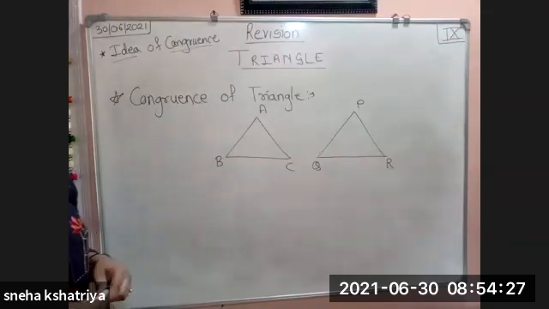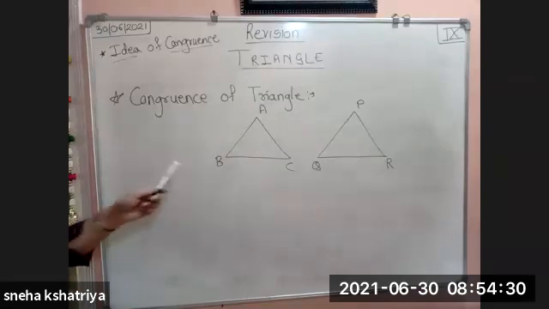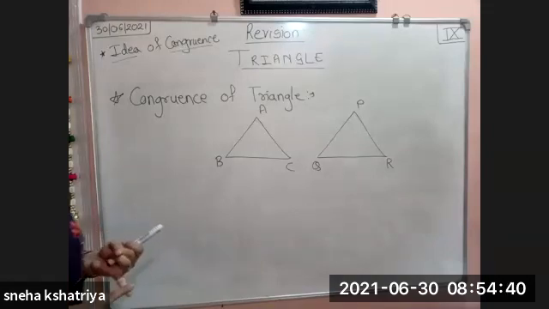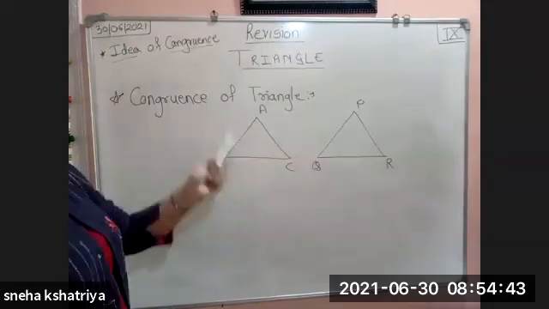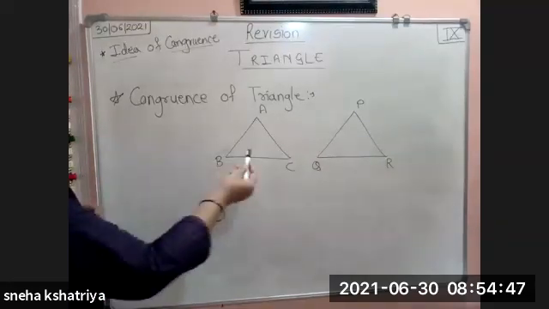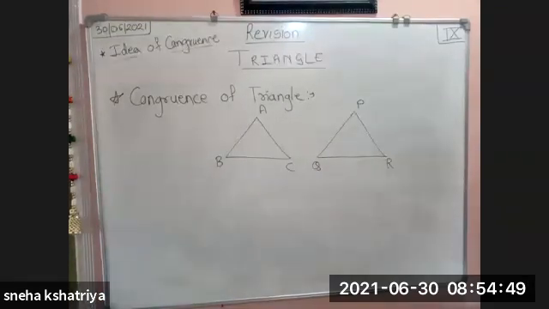Here I have drawn two triangles which are congruent. When and why do we say two triangles are congruent? When each side of both the triangles is identical, then we can say that the given triangles are congruent.